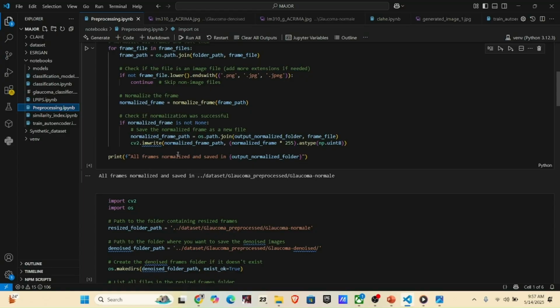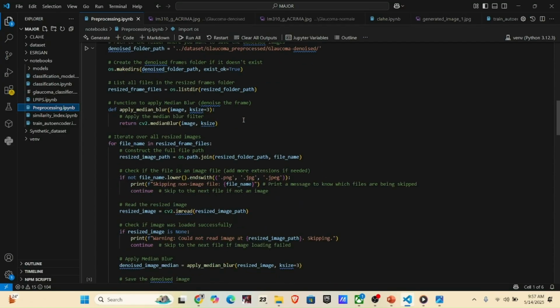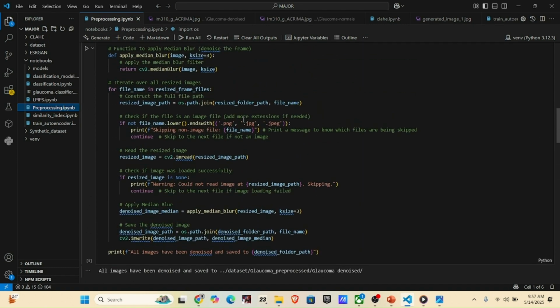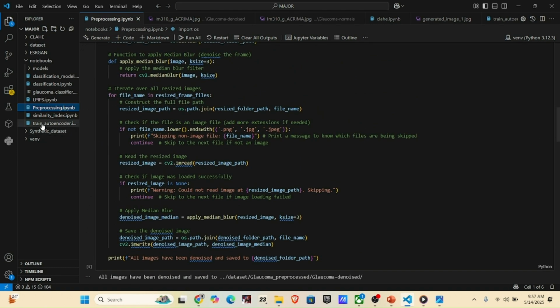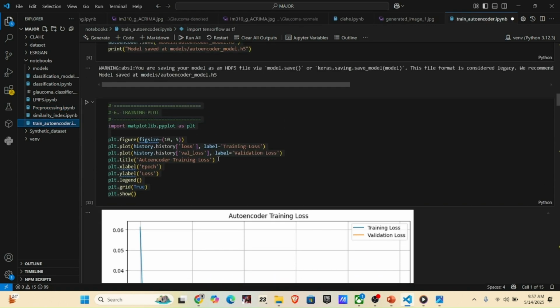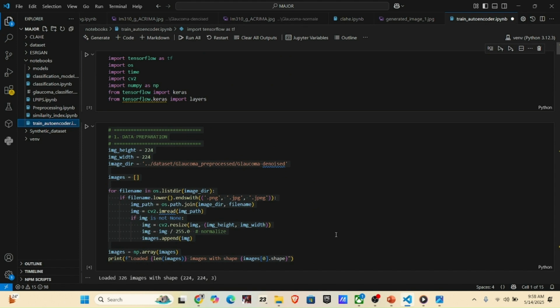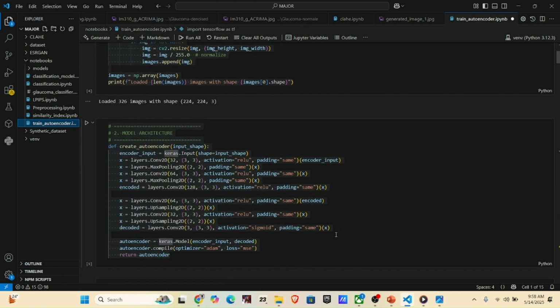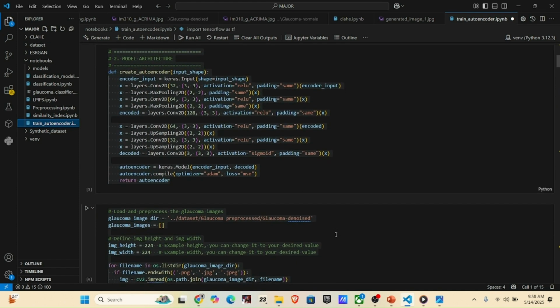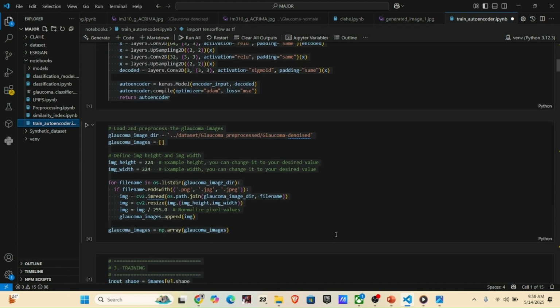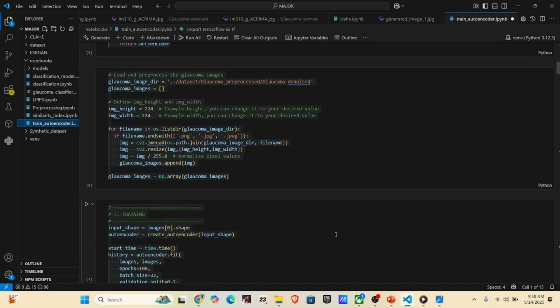Code. In the preprocessing, we have done the normalization and denoising, and these images will fit into the autoencoder. And the autoencoder model. Firstly, we have built an autoencoder model. This is the model architecture, and then we will load and preprocess the images, and define the image height and the image width.